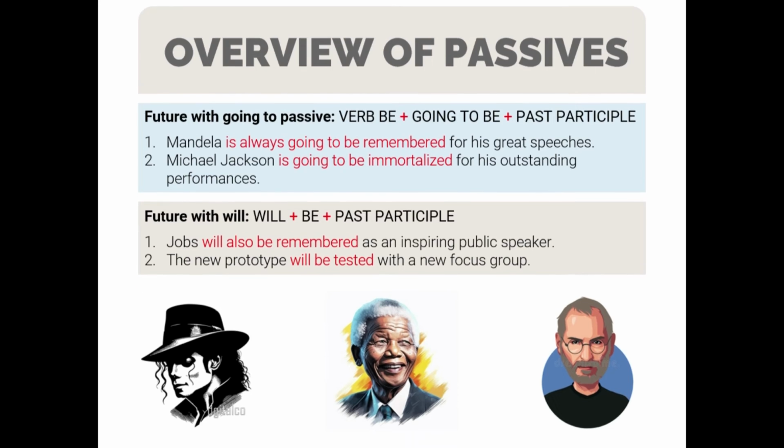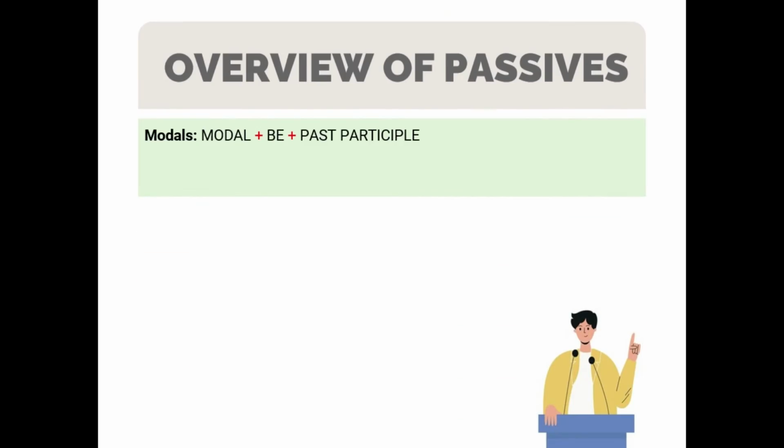Now, passive with modals, which is formed with a modal plus be plus past participle. For example, number one, identity badges must be worn at all times. Number two, the studio next door might be sold next.